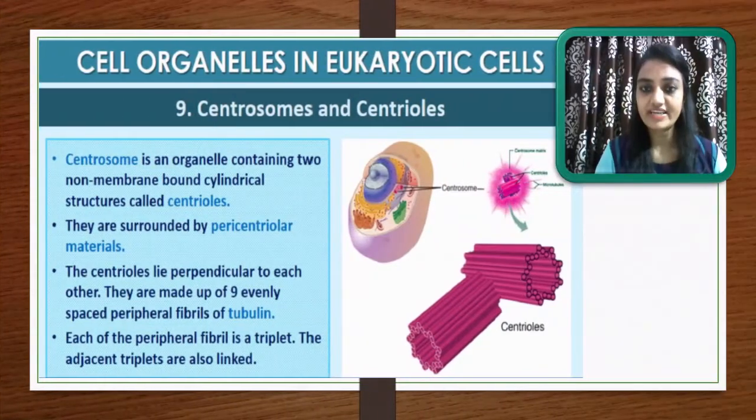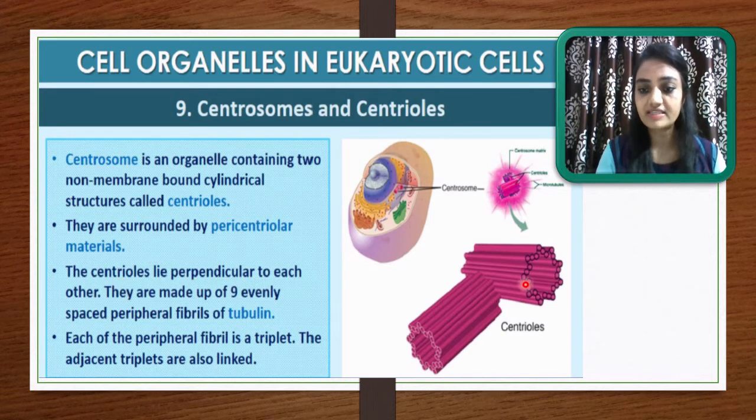The next organelle is the centrosome and the centriole. The centrosome is an organelle containing two non-membrane bound cylindrical structures, and those are called centrioles. Here you can see the two structures, the non-membrane bound cylindrical structures, called centrioles. They are surrounded by pericentriolar material. The centrioles lie perpendicular to each other.